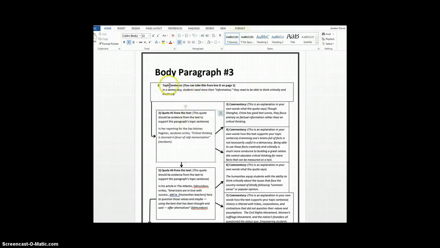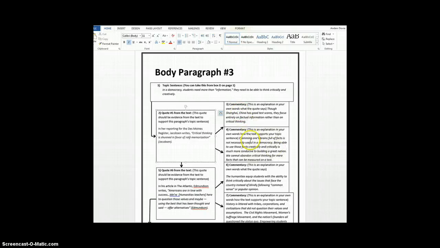So, for instance, if your topic sentence dealt with the fact that schools should not be giving busy work, they should be giving meaningful work, you could find a quote from the Afghan Girls article in which it said that the parents of these girls send their daughters to school even if it means they'll be killed. So you would write that quote in right here. You'd say, according to Dexter Filkins of the New York Times, and then you'd put comma and then put the quote in. Then you'd say that quote in your own words.